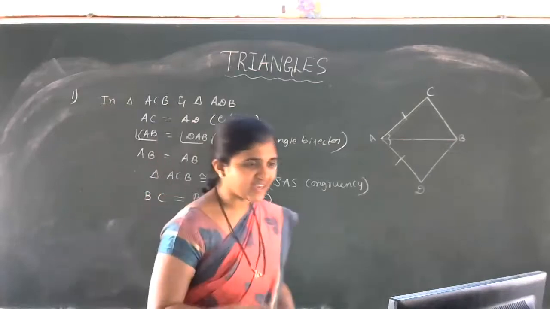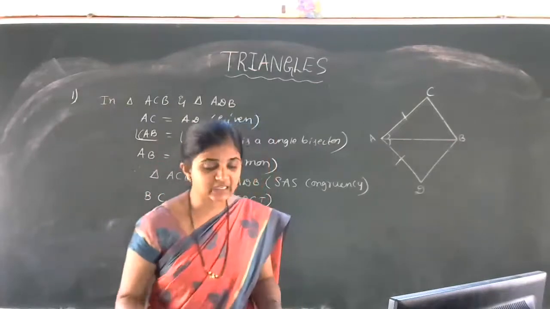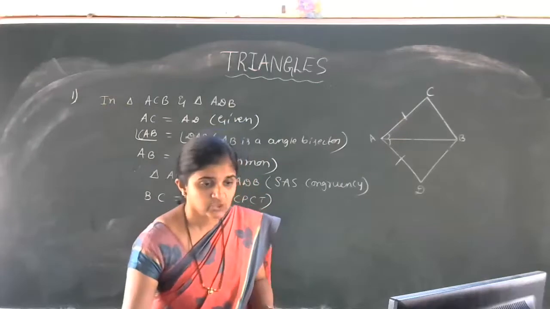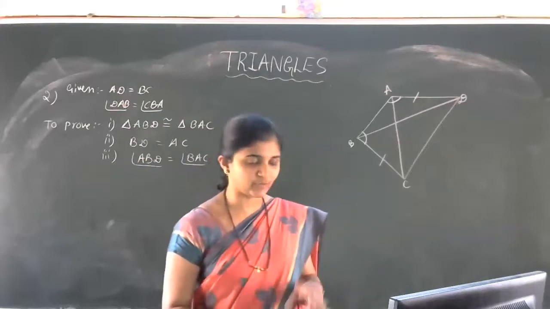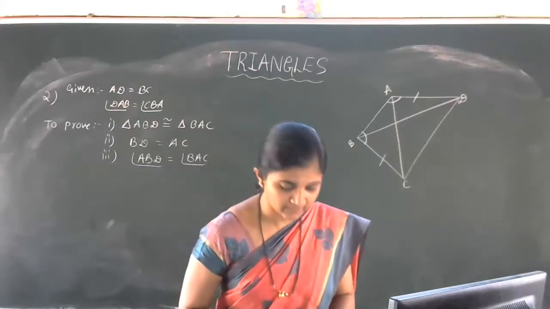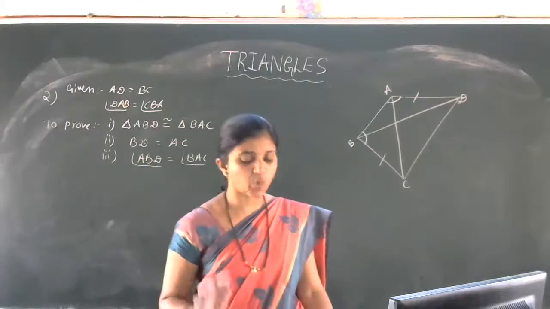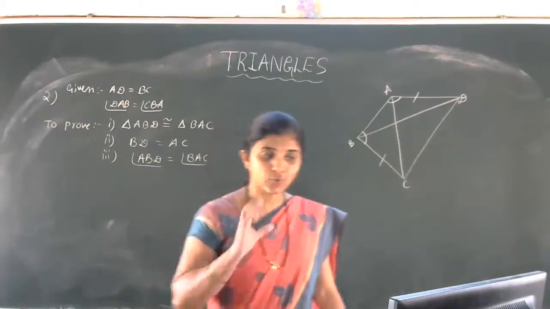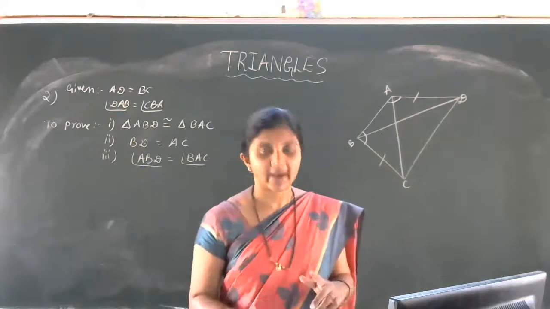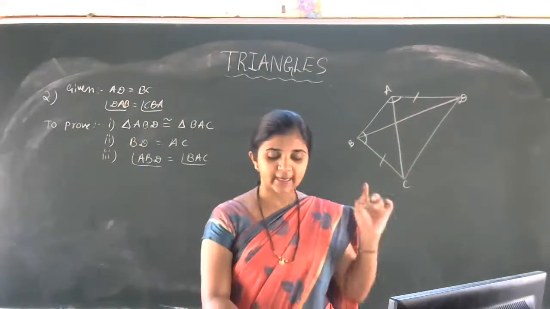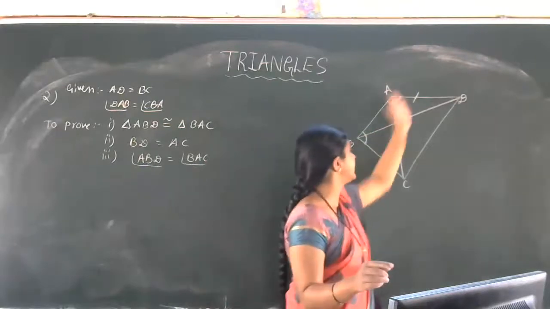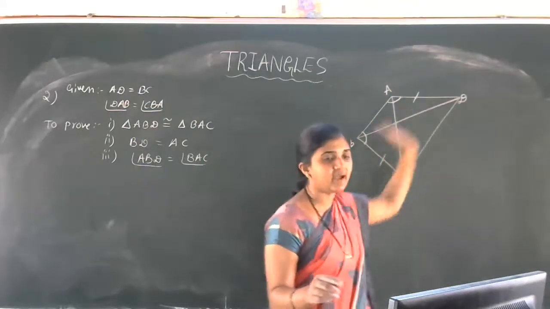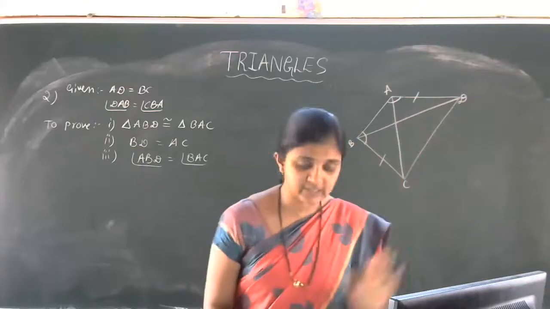Shall we discuss the second question now? Yes. Let us start the discussion of the second problem. First exercise, second question. First, let us read the problem. ABCD is a quadrilateral in which AD is equal to BC. It is given. This AD side is equal to BC. It is given in the diagram.